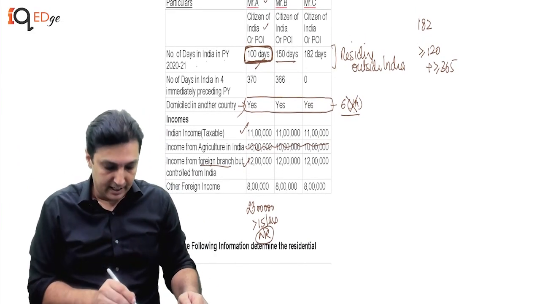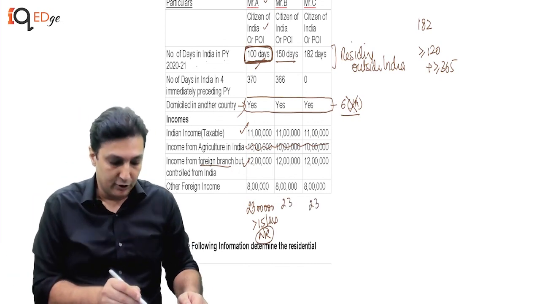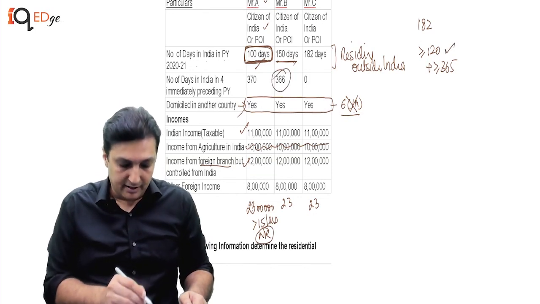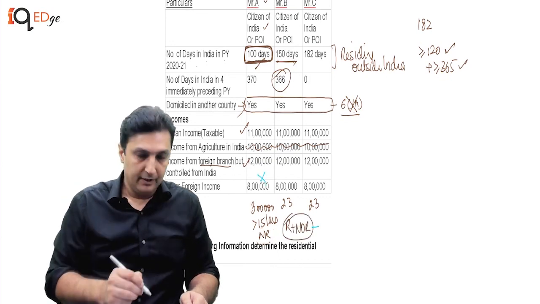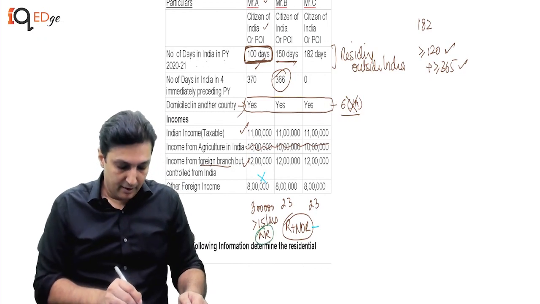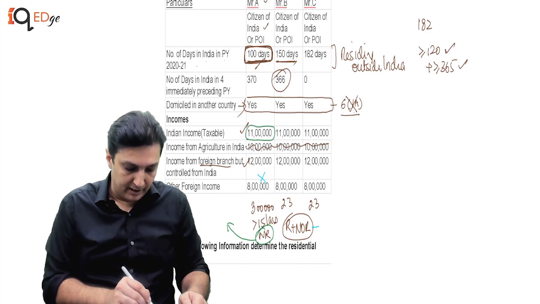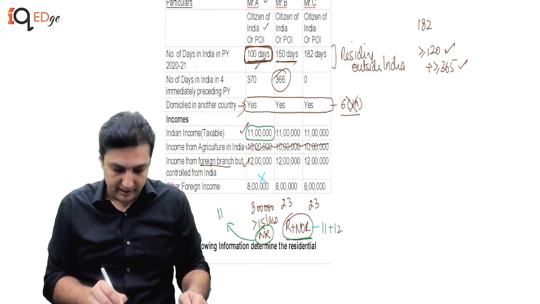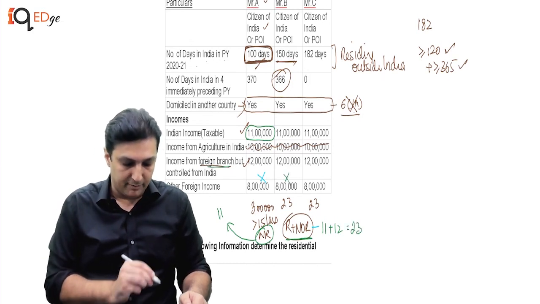150 days. Again, income over here is 23, so more than 15 lakhs. Now this is 150 days, which means this is fulfilled. This is 366. This is fulfilled. Therefore, he becomes a resident, but now NOR. Now, if he is a non-resident, what is the income assessable in India? Income assessable in India will only be 11 lakhs. If he is R plus NOR, then 11 plus 12, 8 will still not be assessable. So 23 lakhs will be assessable. Income of foreign branch will come in.